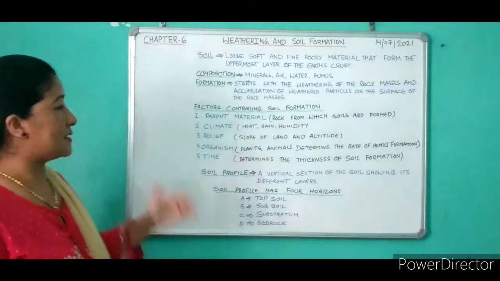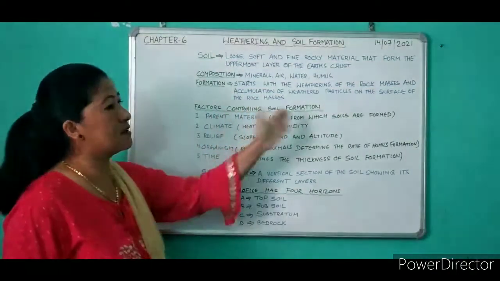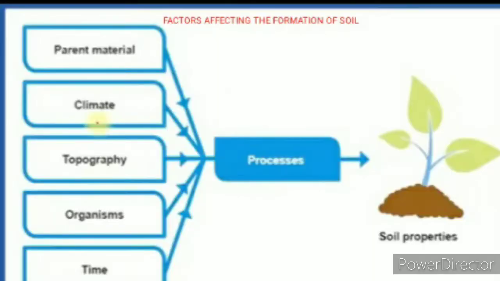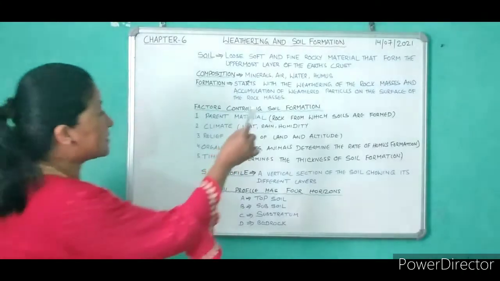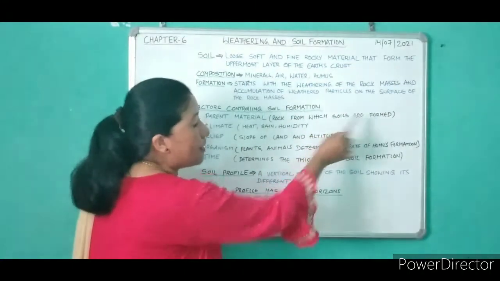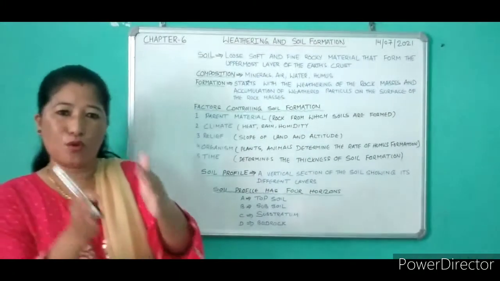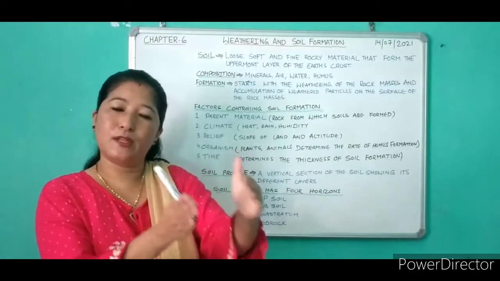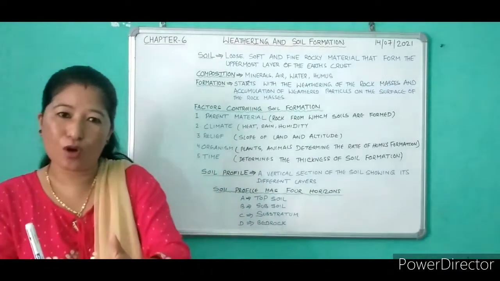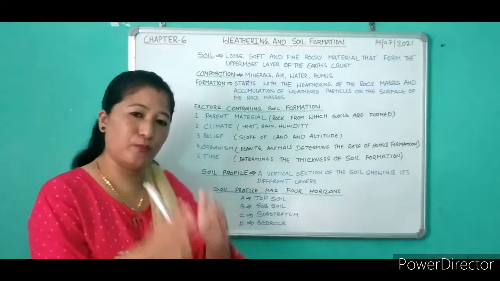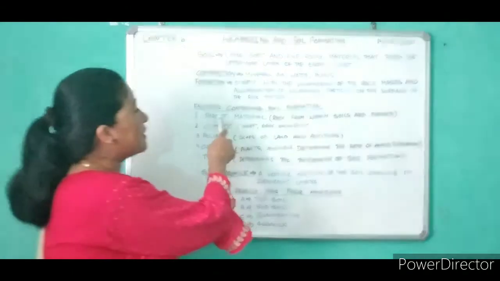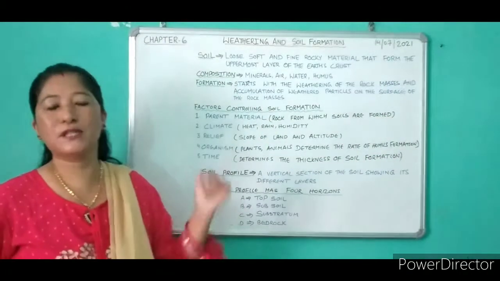Now what are the factors controlling the soil formation? You have 5 factors here: parent material, climate, relief, organism and time. Let's see the first one, parent material. What is the parent material? It is the rock from which soils are formed. That means the initial rock, because the soil is formed from the weathering or breaking down of rock. That initial rock from which the soil is derived is known as the parent rock or the parent material.